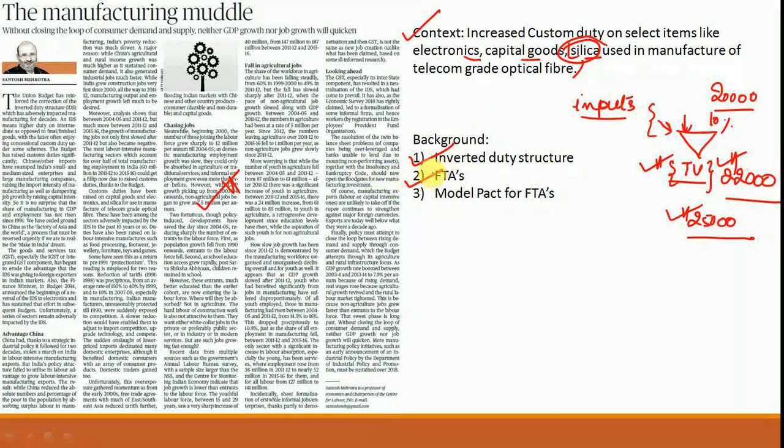Another thing is with regards to the free trade agreements. Now the author here has made a case that because of rising free trade agreements in the country, this inverted duty structure is rising. This issue is expanding, and so there is a need to establish some checks on free trade agreements, and in this aspect comes the third point, which is a model pact for free trade agreements. Now this is something that the government has mooted, and it is seeking that a model pact will be made for all free trade agreements so that the adverse impacts of the inverted duty structure are done away with. So this is something that is relevant.